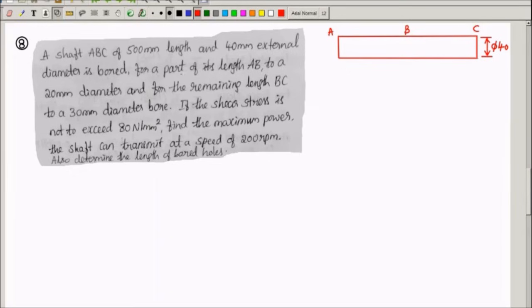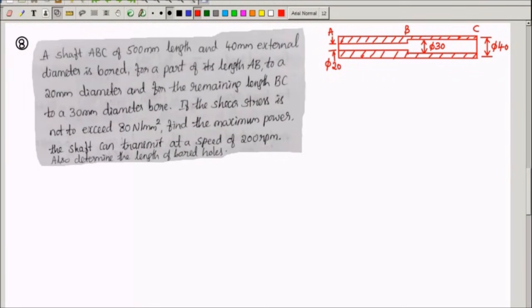Now, how is it bored? It is bored for the portion AB to a diameter of 20 mm, which means there will be a hole created here. This diameter is 20 mm. And for the remaining length BC, to a diameter of 30 mm. So beyond B, there is a different diameter. This is also bored, but here the diameter is different. This diameter is 30 mm. Now, since the central material is removed, it is actually a hollow shaft with different inner diameters for the portions AB and BC.